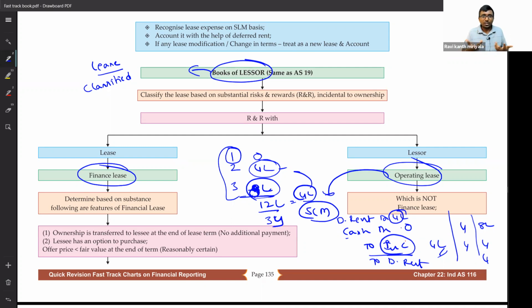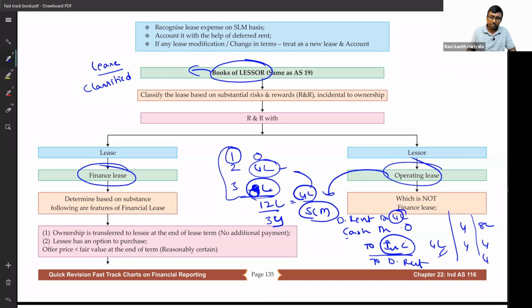Then why should rental income be 0 in one year, 4 lakh in another and 8 lakh in another? Illogical. The asset is used equally in the 3 years, so we book the rental income equally over all the 3 years.